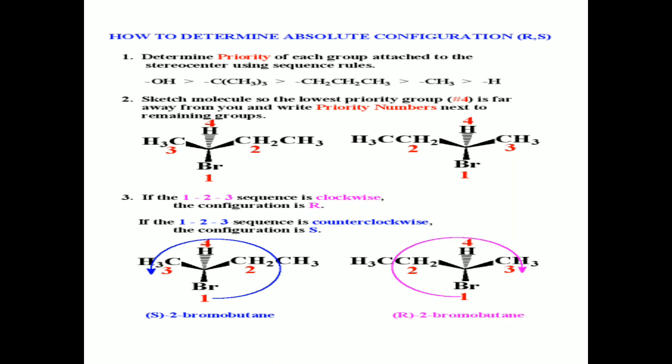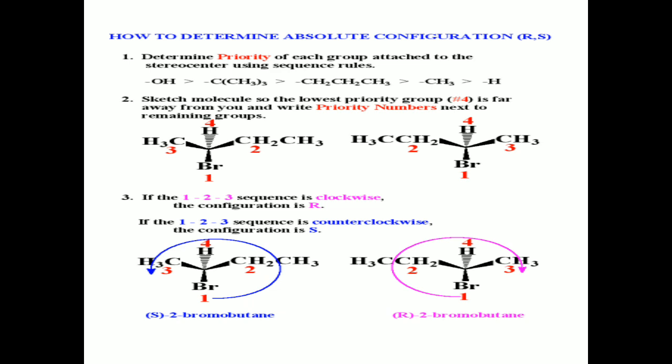Next, in the third step, after giving the priorities to the groups, we have to check the sequence of the given priorities. Here, bromine is first priority, then second priority is given to the ethyl group, then methyl group is given as third priority.